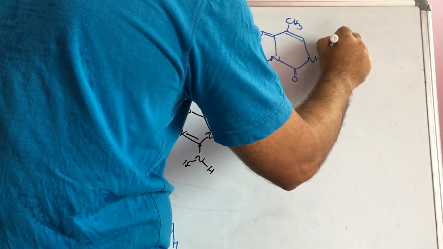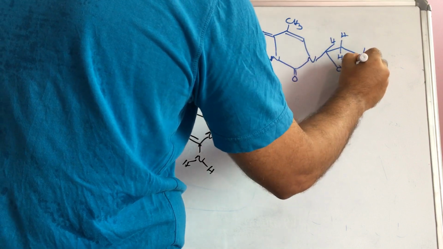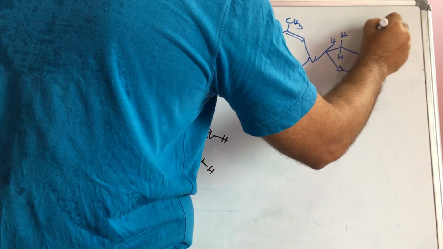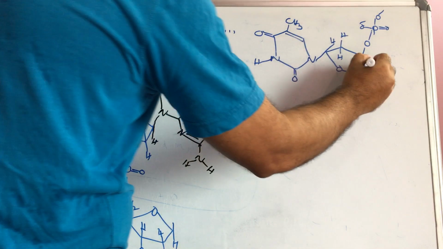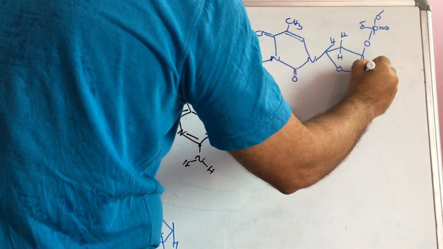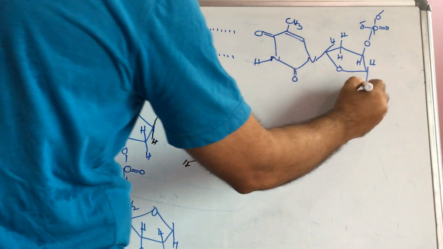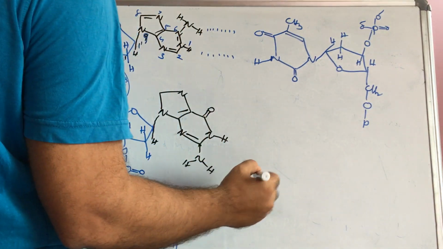Then this will be hydrogen; it is deoxyribose, that's why only H, H. This will be H, here will be O, and here phosphorus, double bond O, O minus, and here O, a phosphodiester bond forms. Next H and CH2O, a phosphodiester bond will form.